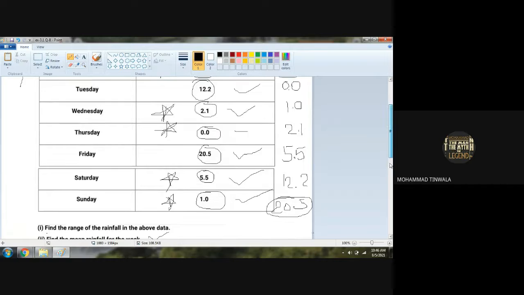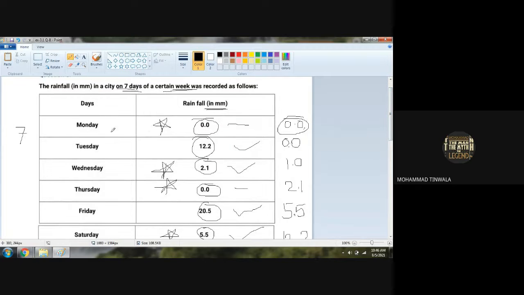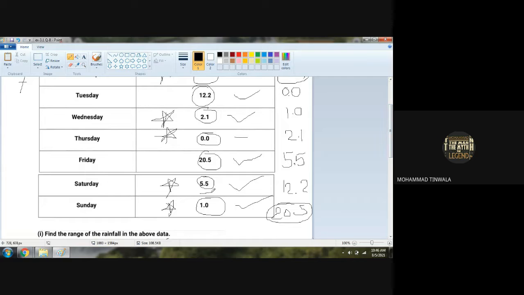So can I see here, 5.9 કરતા 0.0 નાનું છે? Yes. 2.1 પણ નાનું છે. 0.0 again is less. 5.5 is less. 1.0 is less. 20.5 is greater. Are you getting? 12.2 is greater as compared to the mean rainfall.